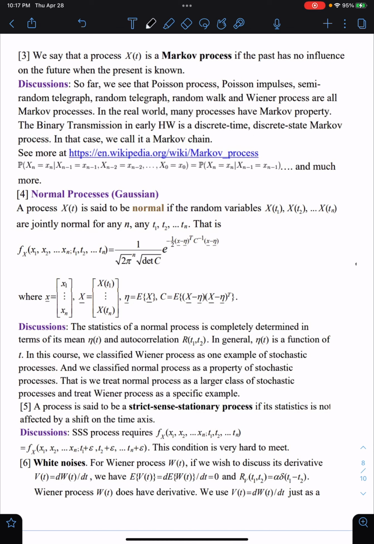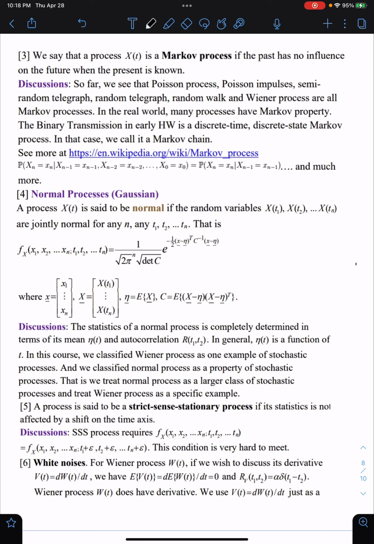Vector small x is a column matrix of x1 to xn, and vector big X denotes a column matrix of X(t1) to X(tn). Eta is the expectation of X, and C, the covariance, equals the expectation of (X minus eta) times (X minus eta) transpose.